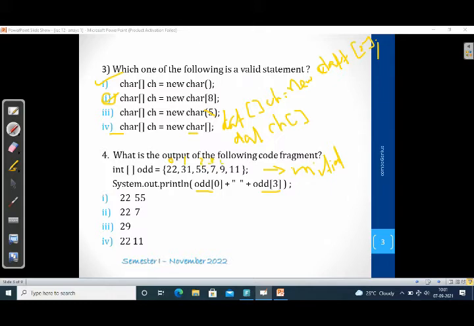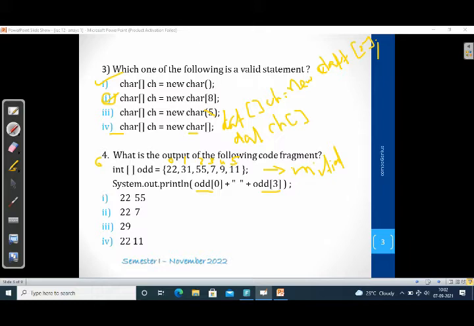So what is the length of this array? The length of this array means the number of elements in this array. So the length of this array is 6, by counting 1, 2, 3, 4. The number of elements in this array is known as the length of the array. As an index, it starts from the 0th position.